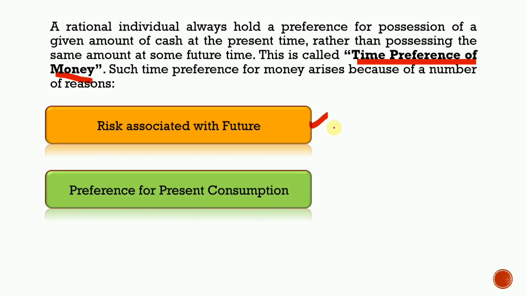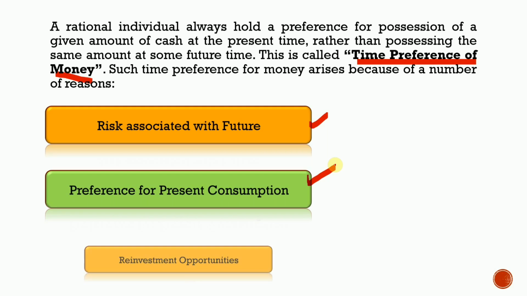The next is preference for present consumption. Every individual has a preference for present consumption as compared to future consumption because the present money can be used to make purchases of some consumer durable or other requirements. And also the purchasing power of money decreases with time due to inflationary conditions prevalent in the economy. So this makes an individual prefer to have the amount of cash at the present time.